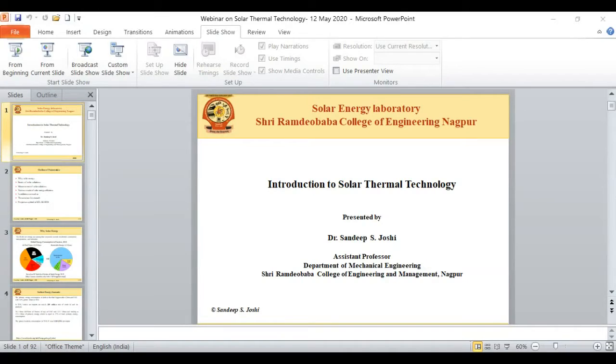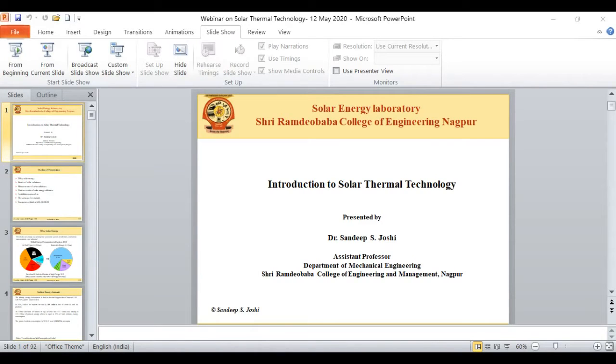In the very first part, I'm going to introduce solar thermal technology, the basics of solar radiation, then some measurement of solar radiation. Then I will focus upon the various routes of solar energy utilization. Then I will highlight a few installations in and around Nagpur, and a few installations which I personally visited in the last couple of years. Then what is most important in this webinar is the thrust areas for research in solar thermal technology. So that I will highlight.